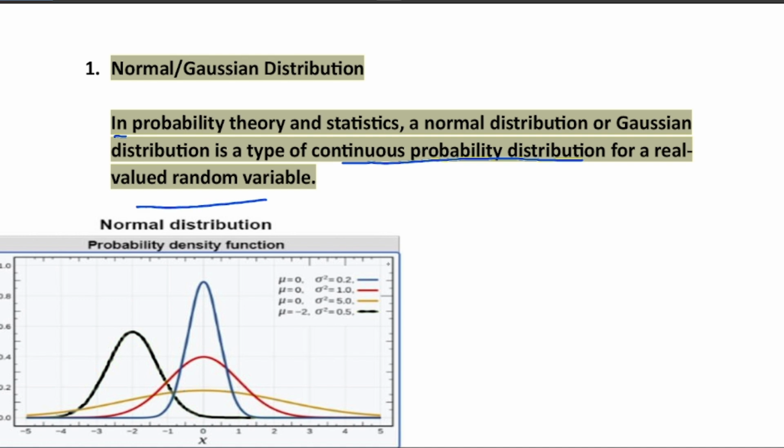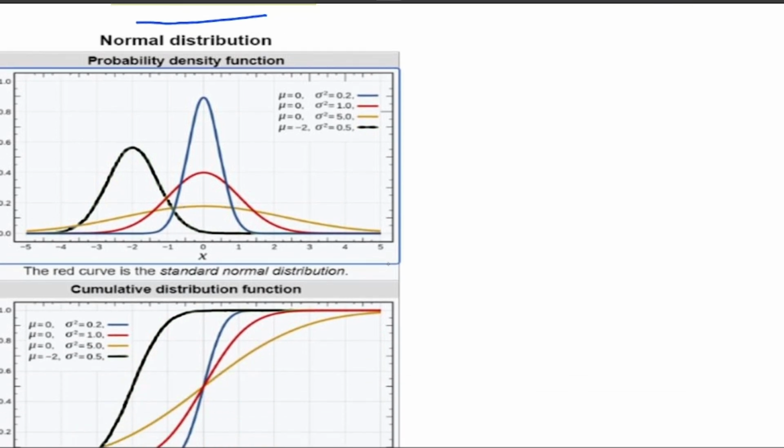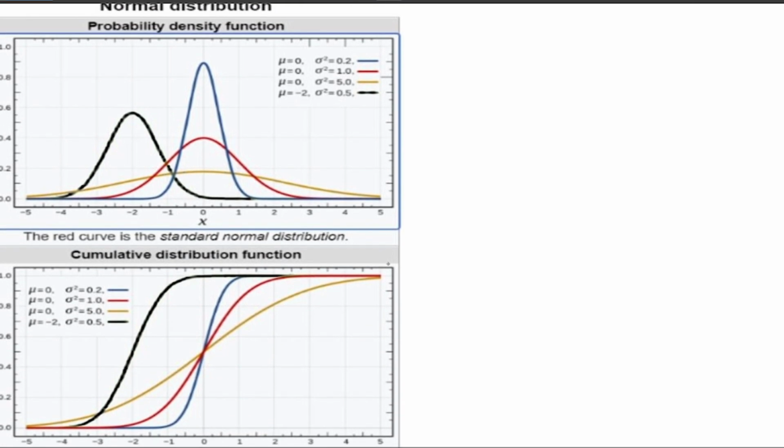So let's talk about this graph. This one is the probability density function, and this one is the cumulative distribution function. So in this graph, as we can see, when mu is constant and we are increasing the variance value sigma square, first time it is 0.2, and then mu is constant and sigma square, meaning variance, is increasing, then we can observe that the spread is increasing.